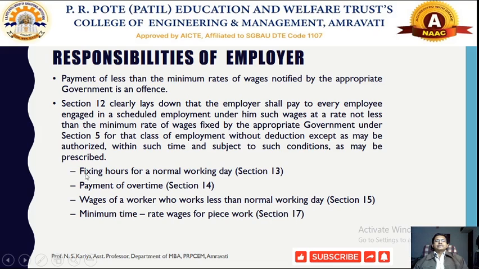By considering these four criteria, the payment of minimum wages for the workers can be calculated and it should be provided to those workers belonging to the scheduled employment. So it is the responsibility of the employer to provide the wages within a prescribed period of time.